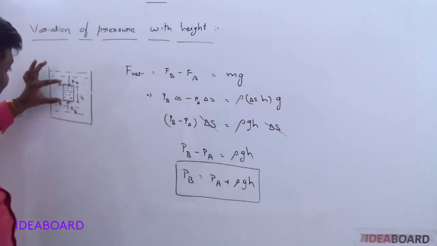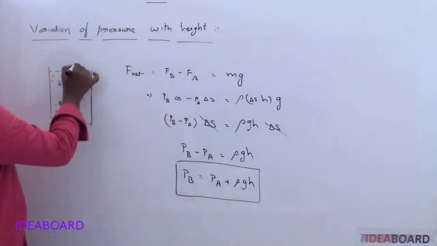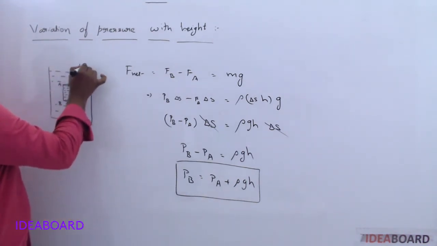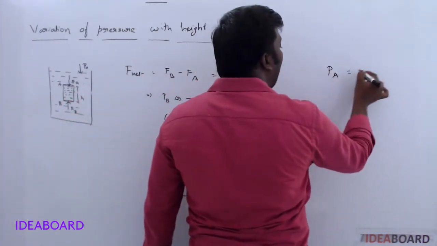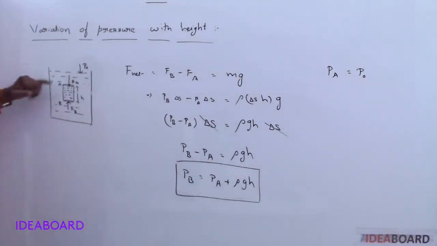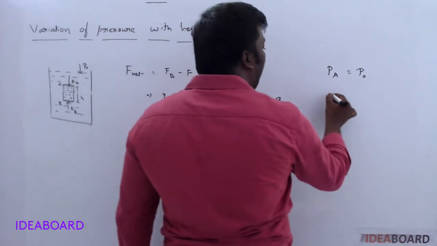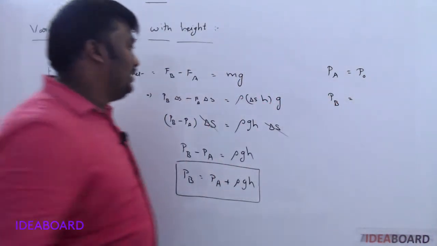Understand? Now this small cylinder is imagined at the surface. Then on the surface it always experiences the atmospheric pressure. So the PA value becomes equal to the atmospheric pressure, P naught. Next, that point B is here only. Whenever the point B is at a depth h, then the value of PB becomes, what is the formula for PB? PA plus rho g h.